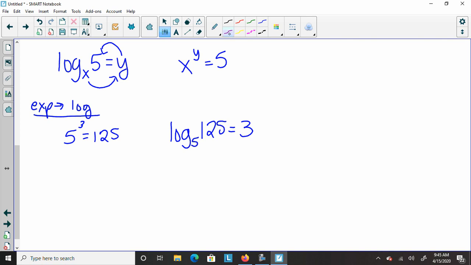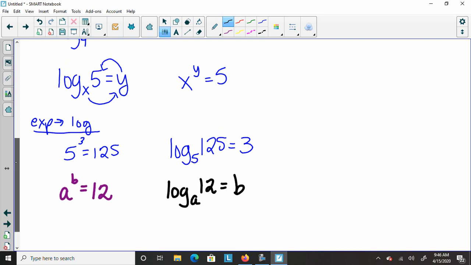So you can always double check. After I write it in log form, I always go back and circle around and see if I got it right. 5 to the third is 125, and so I did. Okay, now let's try one more. Let's say I have a to the b is equal to 12. So log, what's my base? a, of 12 equals the power. So base, power, what it equals. a to the b equals 12.